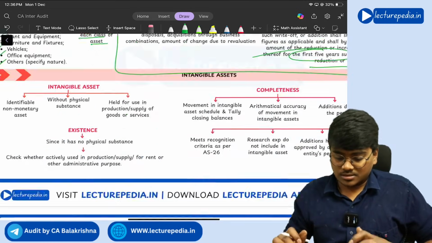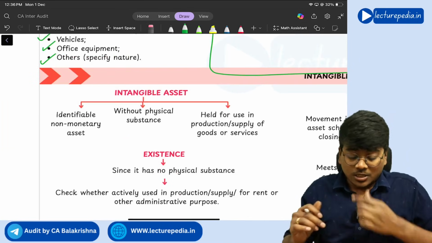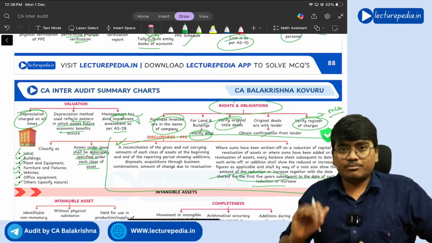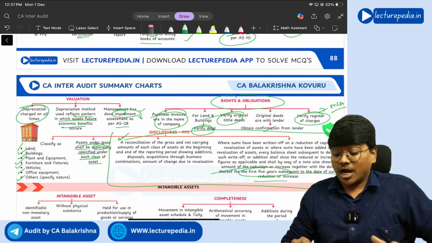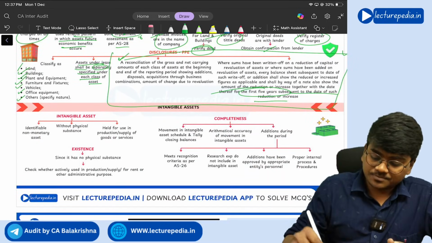Clear? Yes. So PPE is completed. Discussion with respect to property, plant and equipment is done. Now moving to intangible asset.